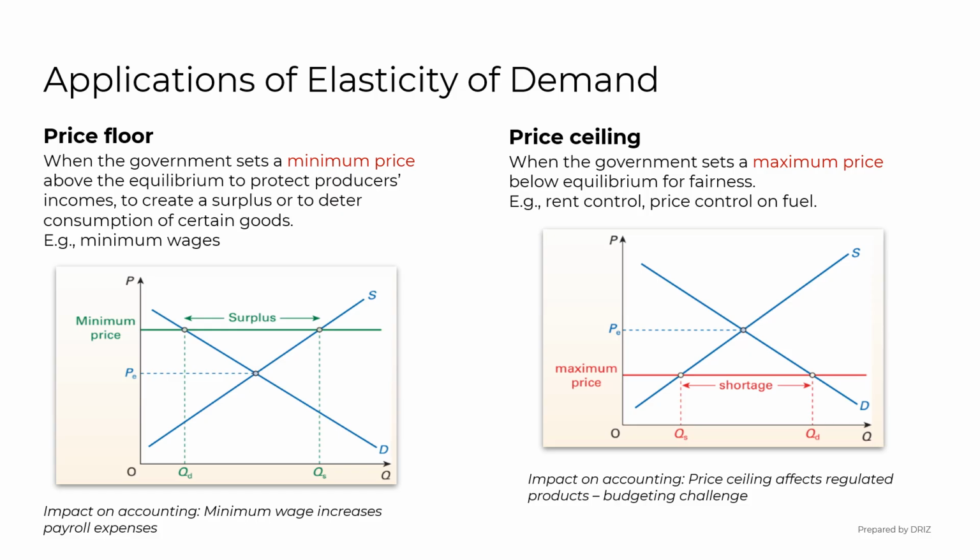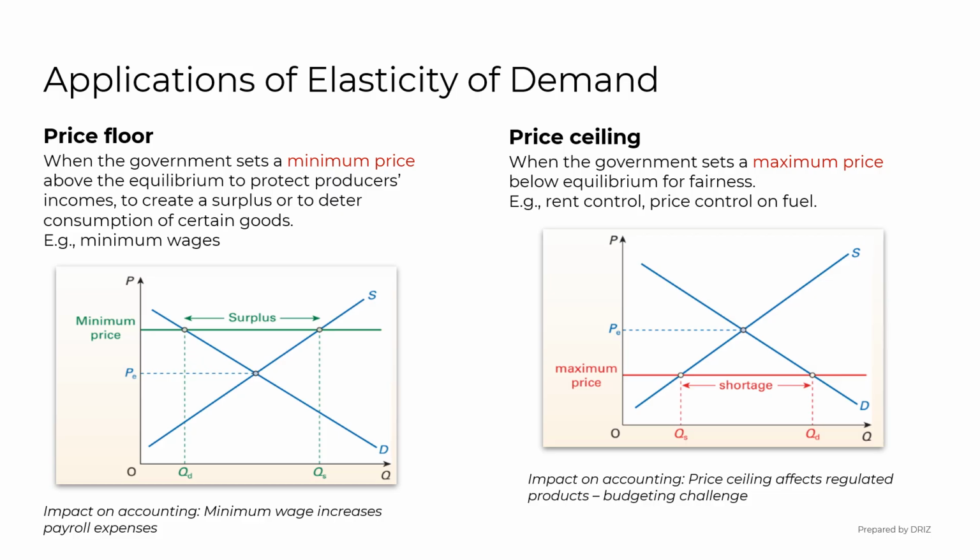Now let's move on to the applications of elasticity of demand. Price floors and price ceilings are government-set prices. A price floor is a minimum price set by the government, usually above the market equilibrium, to protect producers. A common example of a price floor is minimum wage.